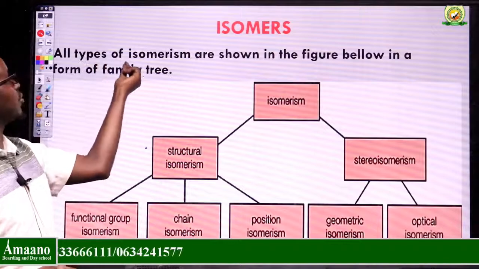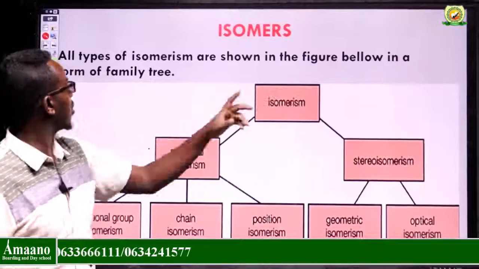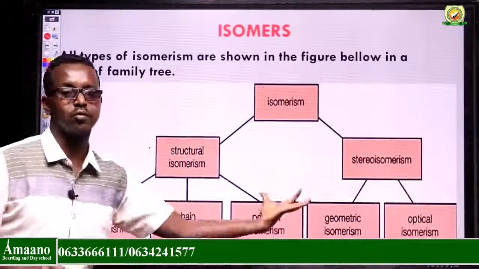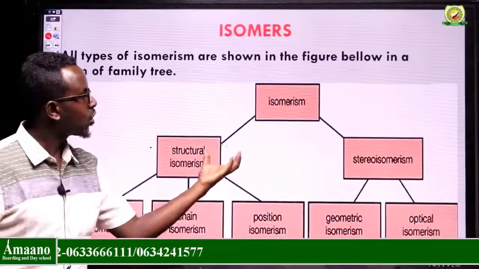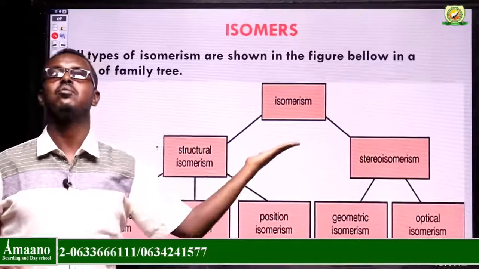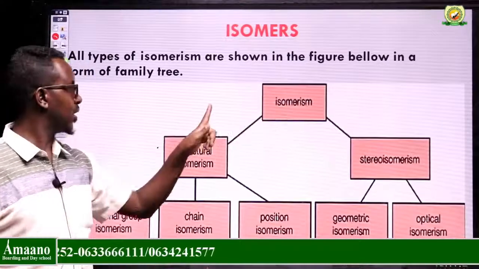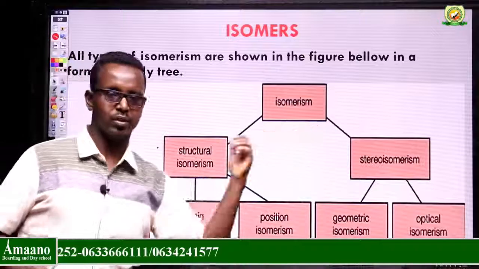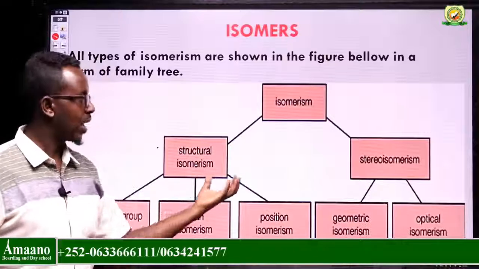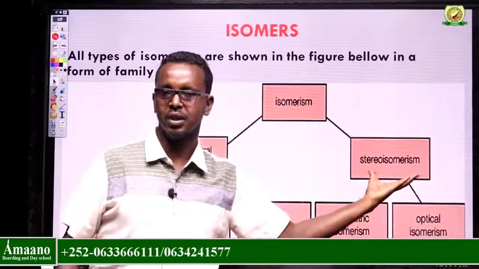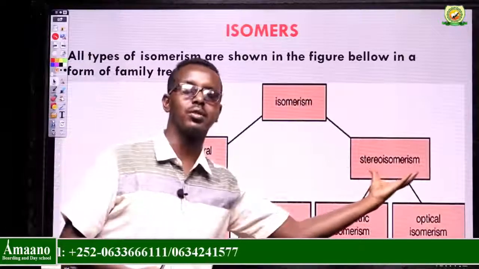All types of isomerism, or all types of isomers, are shown in this figure below in the form of a family tree, a concept map. So you can consider the types of isomerism, the types of isomers. There are two main types of isomers. Number one, structural isomerism or structural isomers. Number two, stereoisomers, what we call three-dimensional isomers.